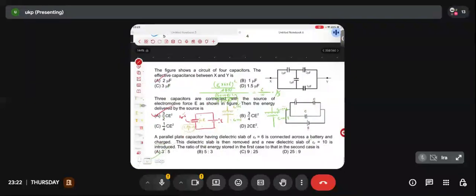Is it clear, guys? Some of you, I know from here only, had been solving this problem assuming that after charging the battery has been removed. But has it been mentioned anywhere explicitly that the battery is removed after charging? No, it hasn't been. So if they are not mentioning explicitly that the battery has been removed, you cannot assume it on your own. So I will assume the battery is still there, just that instead of epsilon r equal to 6, this time I am having epsilon r equal to 10.